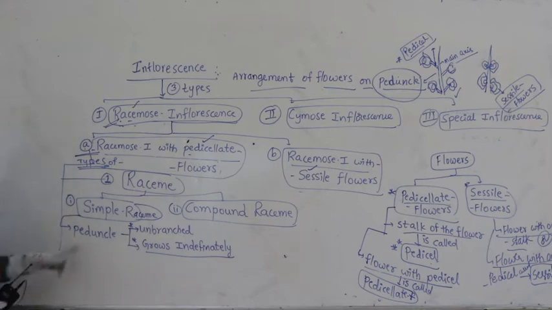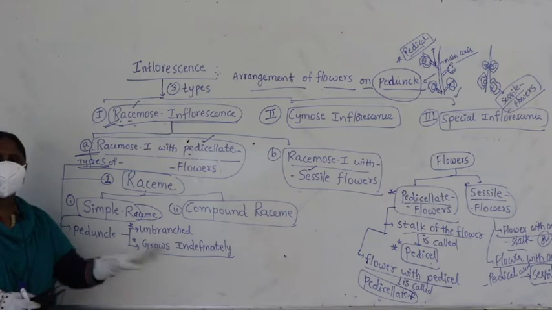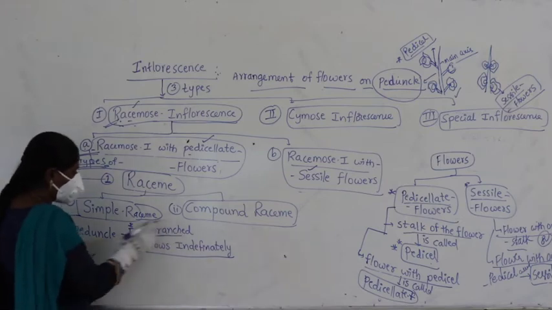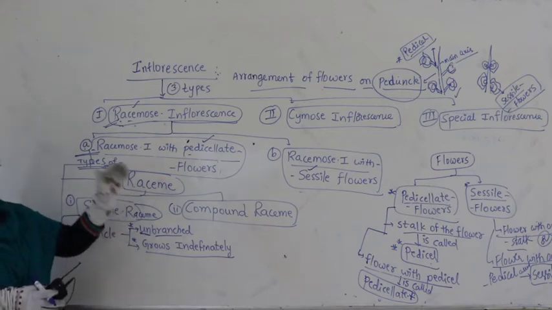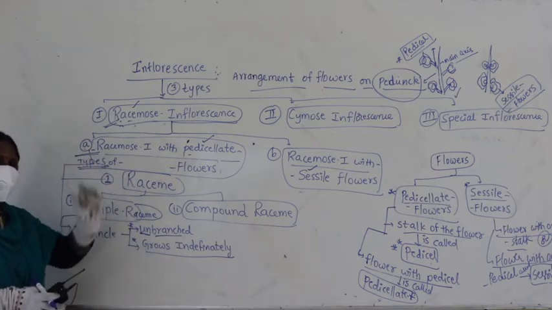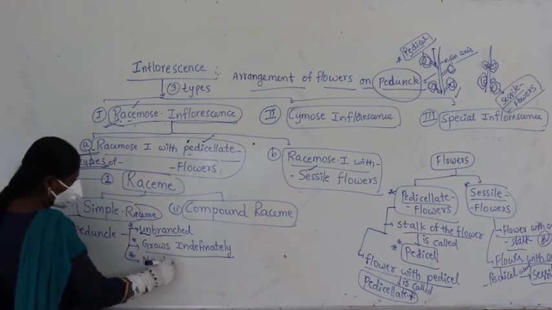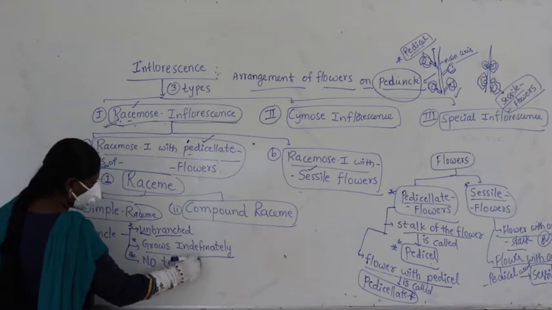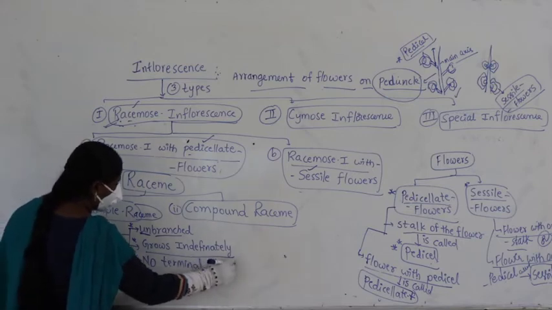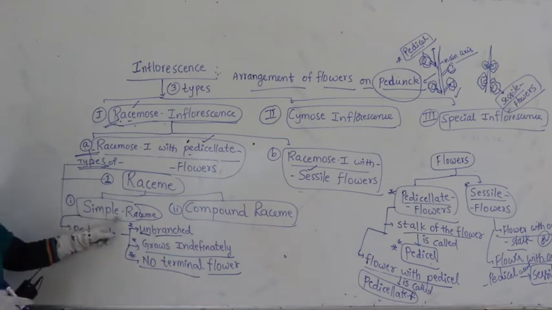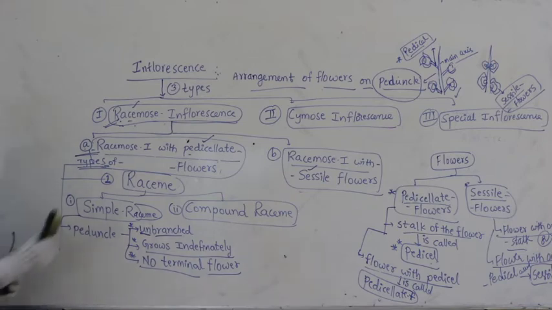What's the meaning of this? Peduncle has no branches. It is unbranched. So, here you can see very clearly this is unbranched and grows indefinitely. Why does it grow indefinitely? Because remember, no terminal flower. In this case, no terminal flower. What exactly is the meaning of this? So, we will continue with the simple raceme. The meaning of the simple raceme is, let us discuss clearly.